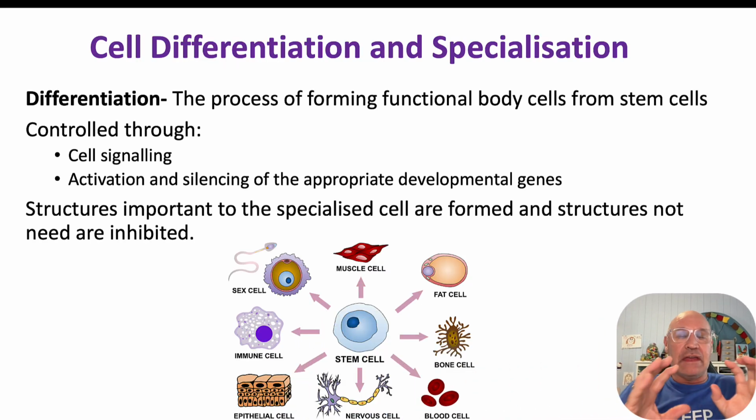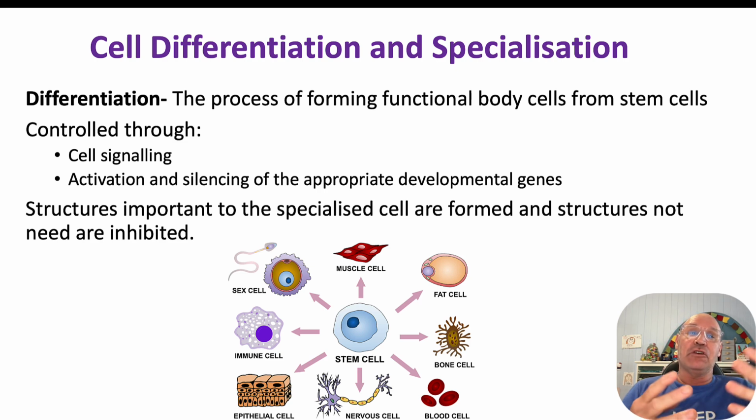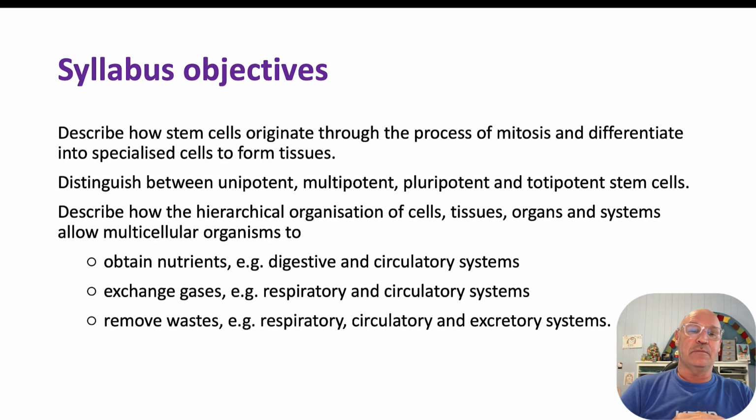Okay, so what is the stimulus for specialization to occur? Well, it's related to cell signaling. So stem cells, when they receive a particular signal, it's the signal to develop into a certain type of cell. Every cell has every gene in the genome. So cell signaling is able to activate specific genes and also silence other genes such that the cell differentiates into a specific type of cell. And just a reminder, these are the syllabus objectives we've covered.